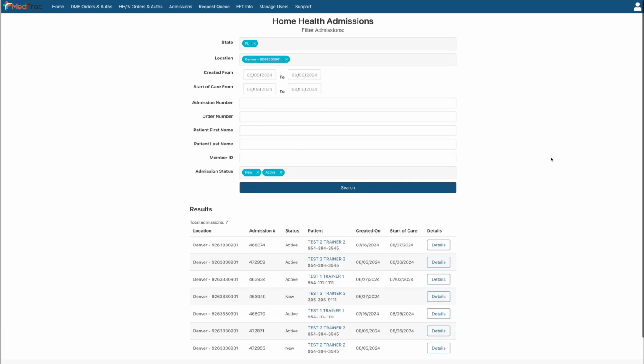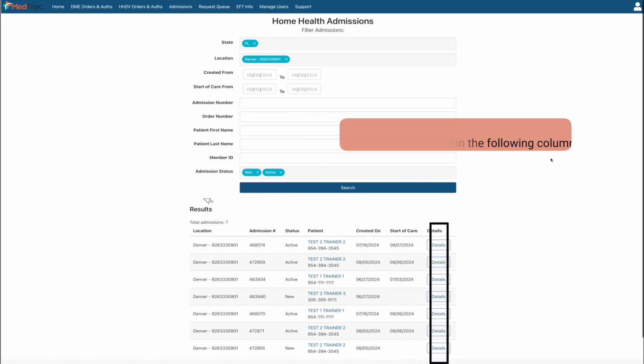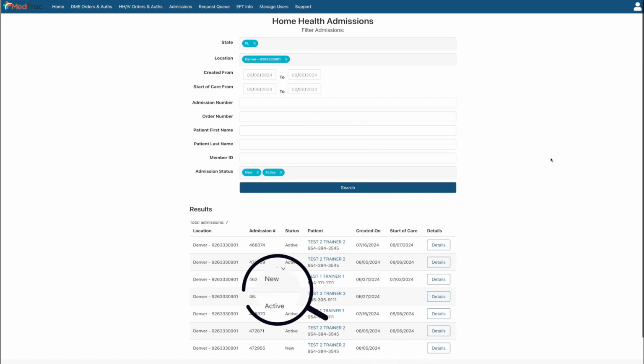The results will be displayed in a table format, with columns showing the location, NPI name, admission number, status, patient name, creation date, start of care date, and a details link. The status column is especially important as it will distinguish between new and active orders.